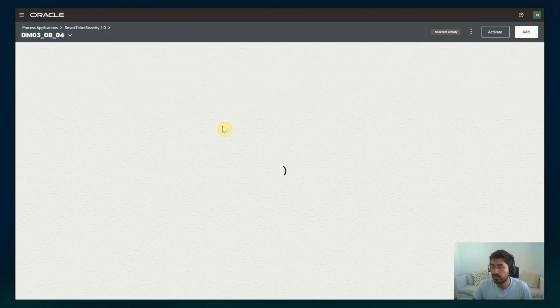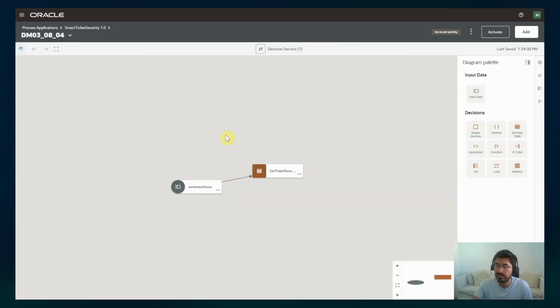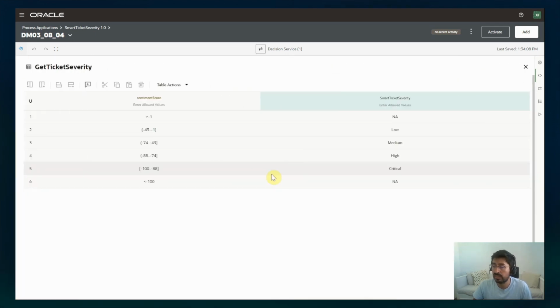You have different possibilities: if-then clauses, decision tables, or decision trees. In this case, I'm using a decision table, something that a business user can change in flight. You will see that change reflected immediately in the automated creation of the service ticket. As I mentioned, this score was -29. So I have different ranges.